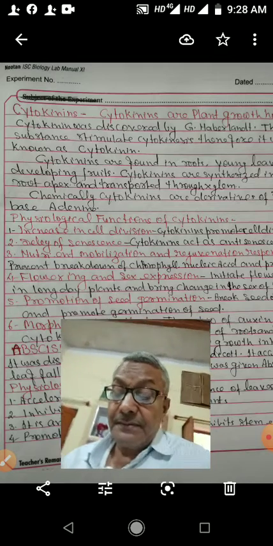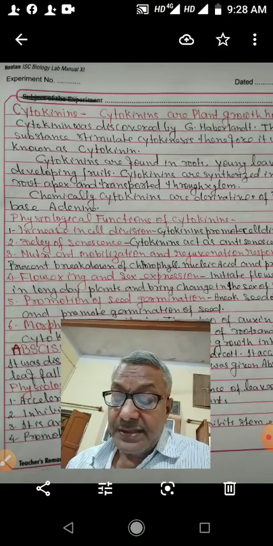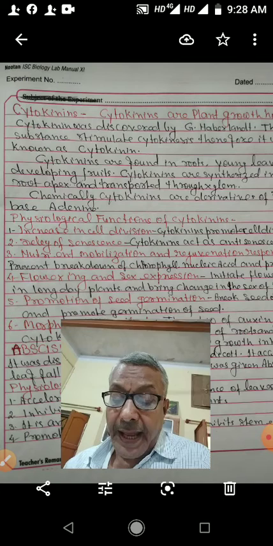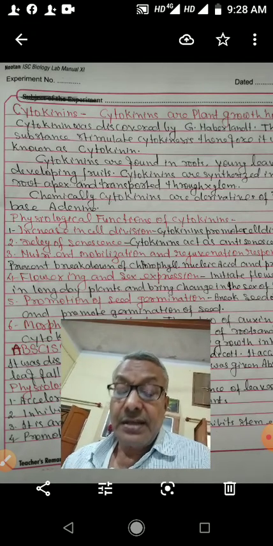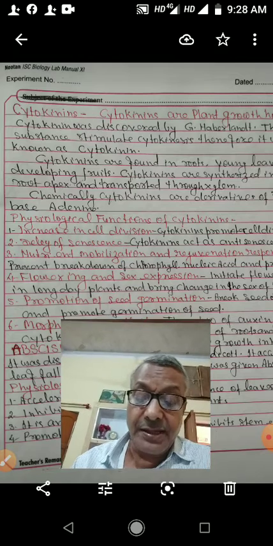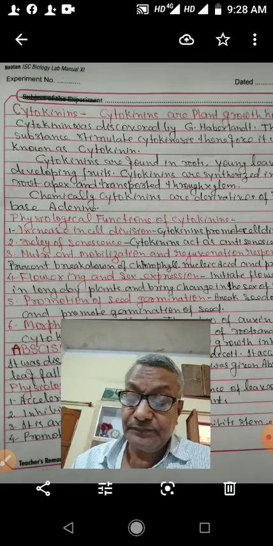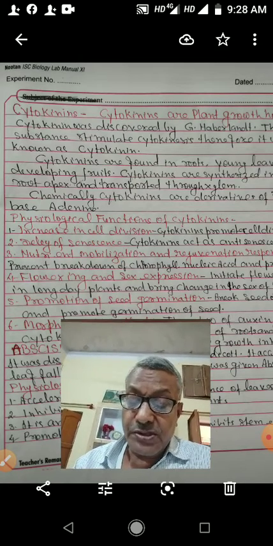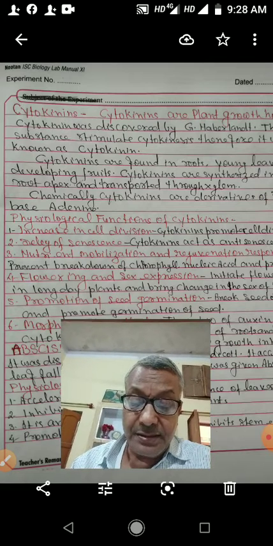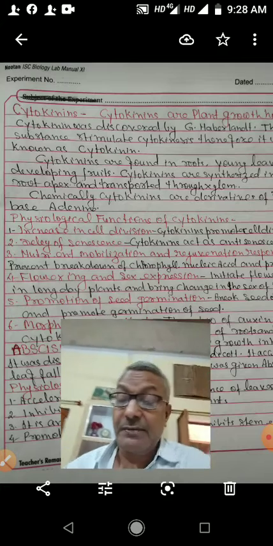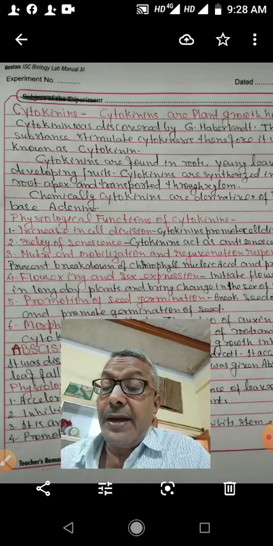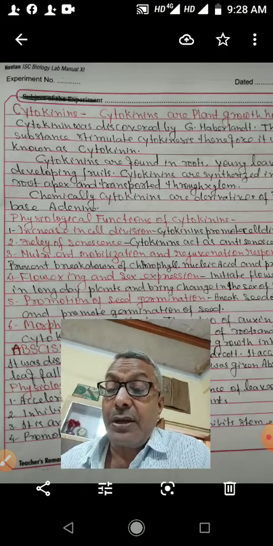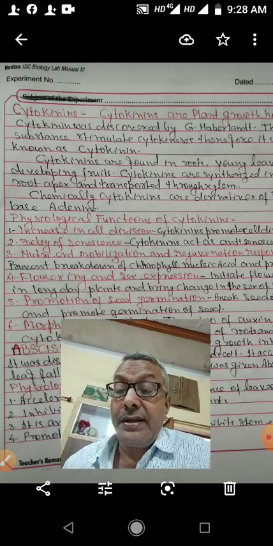Other functions of abscisic acid: it accelerates abscission and senescence of leaves. It inhibits flowering in long day plants. It promotes closing of stomata, inhibits stem elongation, and abscisic acid inhibits long day plants to bolt and flower.